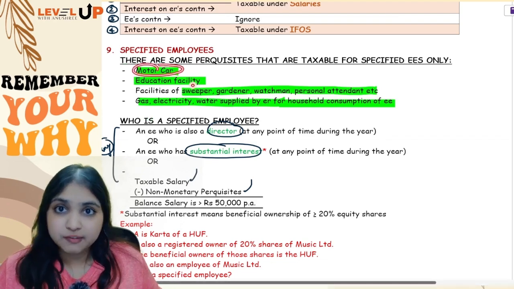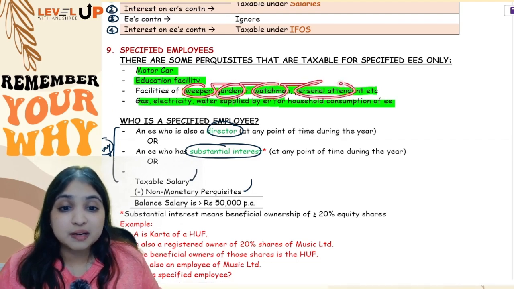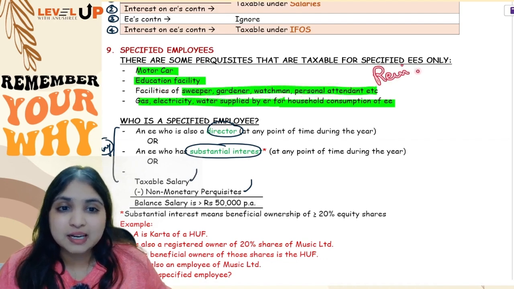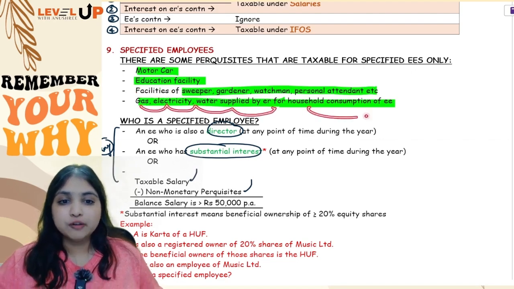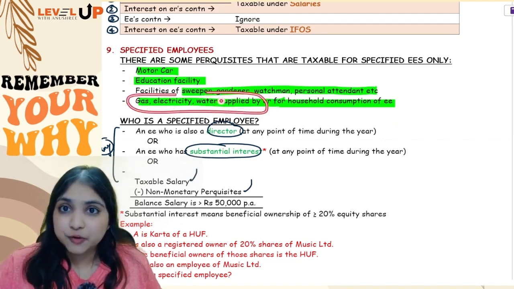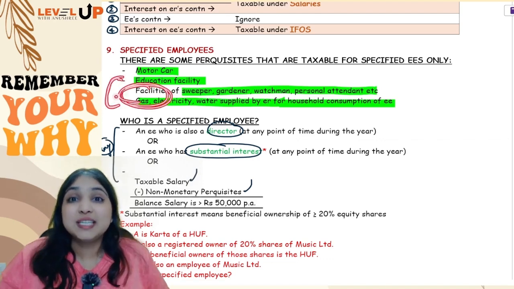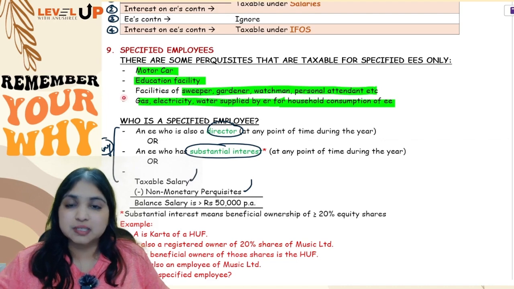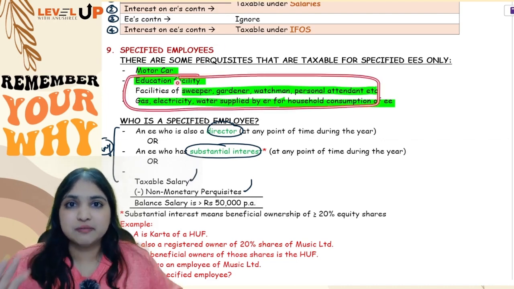Motor car perquisite, which we will be learning. Education facility, then sweeper, gardener, watchman, personal attendant facility, not reimbursement. If it is a reimbursement, then it will be taxable for all employees. We are talking only about facilities over here. And lastly, gas, electricity, water supplied by the employer for consumption of the employee. Even over here, if it is reimbursement, it will be taxable for all employees. For these 3 points, I am talking only about facilities, not reimbursements. Reimbursement will be taxable for all employees. Facilities will be taxable for specified employees only.